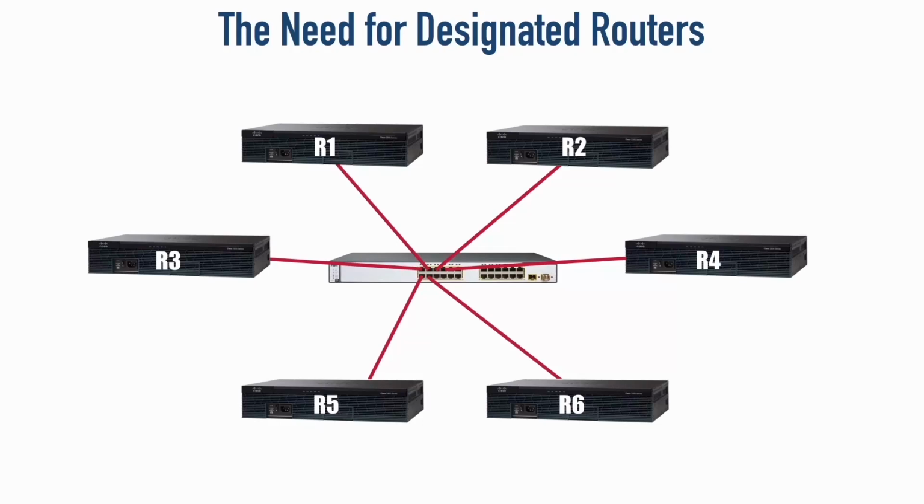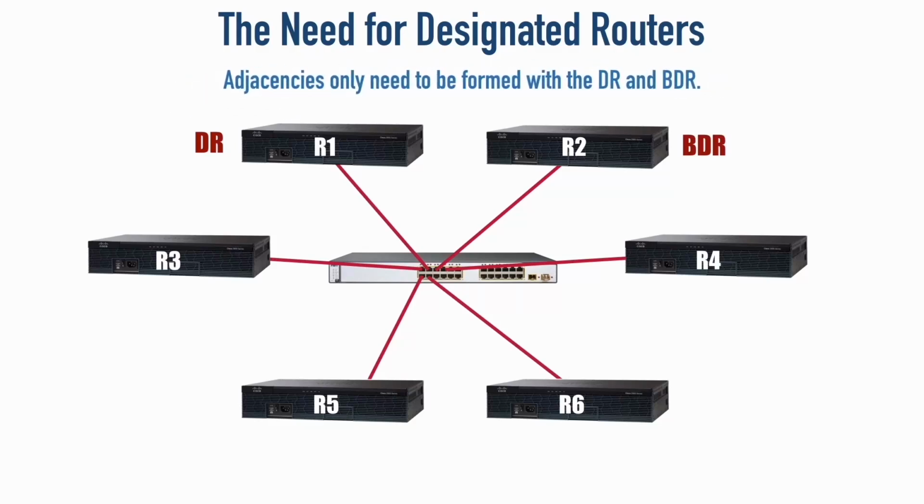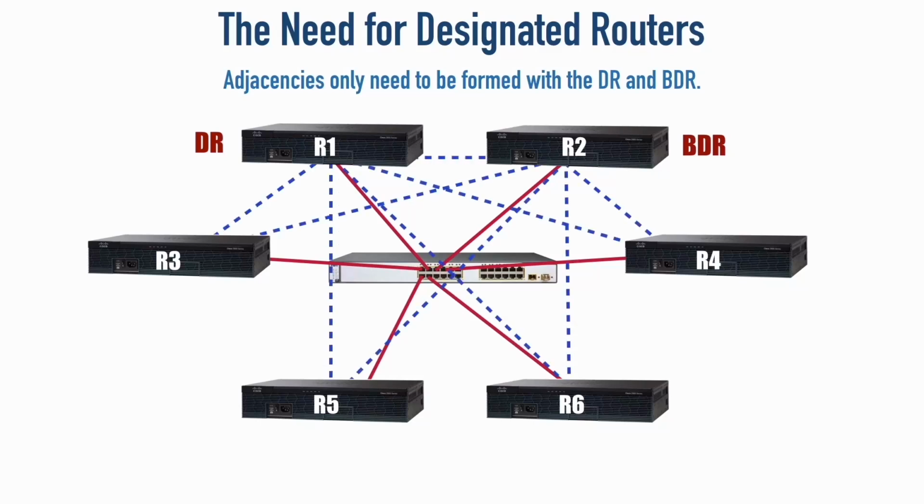Let's say that we're going to make R1 our designated router. And in case R1 were to go down, we'll have a backup. We'll say R2 is our BDR, our backup designated router. And with these designated routers, we only have to form adjacencies with the DR and the BDR. So now we dramatically reduce the number of adjacencies that have to be formed. You might wonder how we're communicating with just the DR or the BDR.